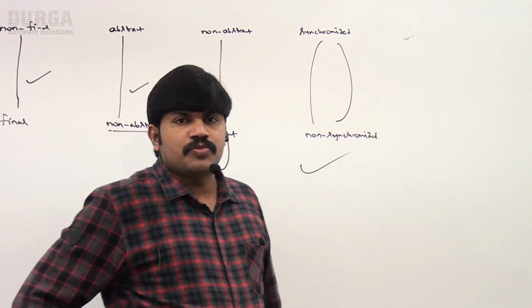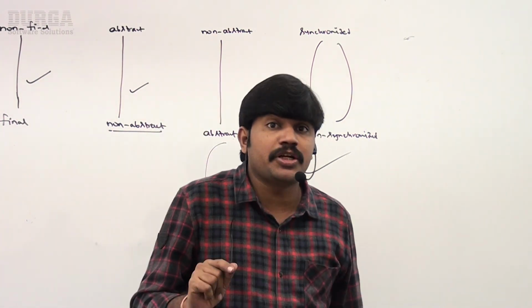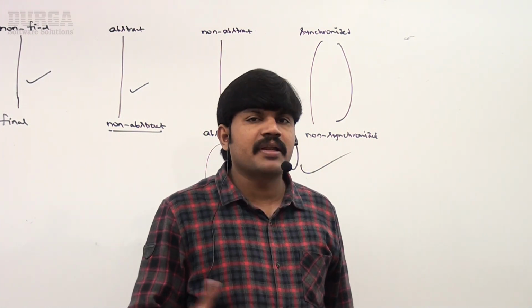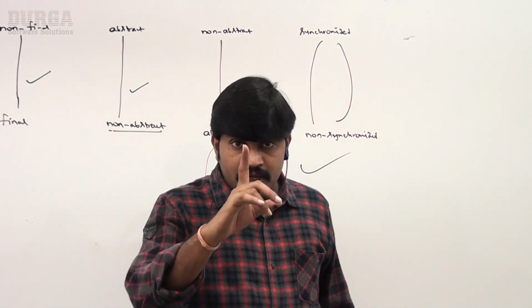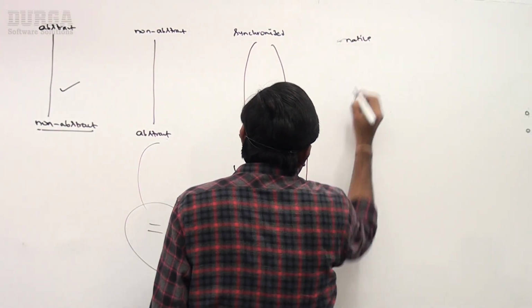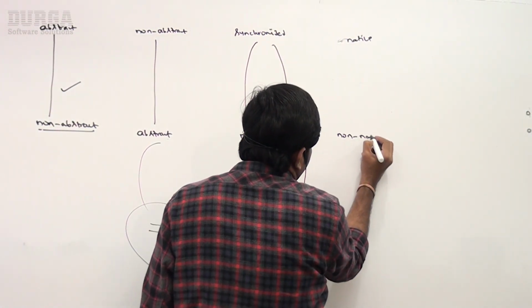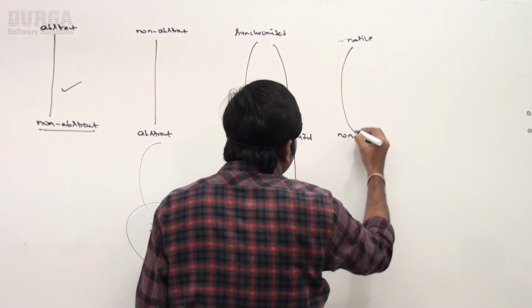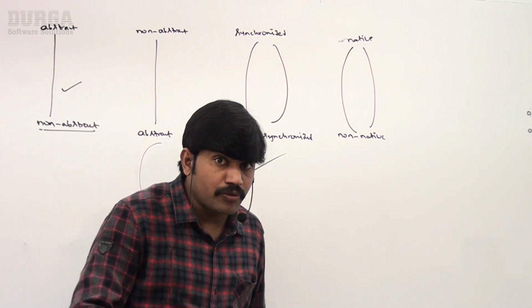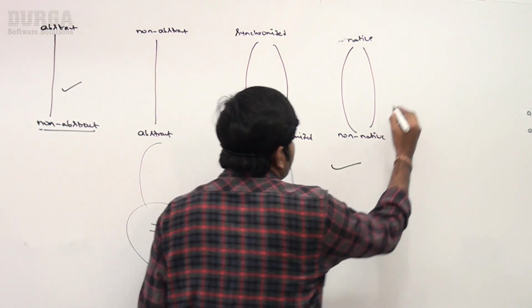If the parent class method is synchronized, it is not compulsory that the child class method be synchronized. No such rule. If you want, you can take it, otherwise you can ignore it, no problem. The same rule is applicable for native methods also. Native, non-native, no restrictions.